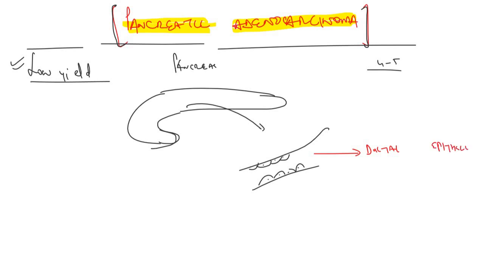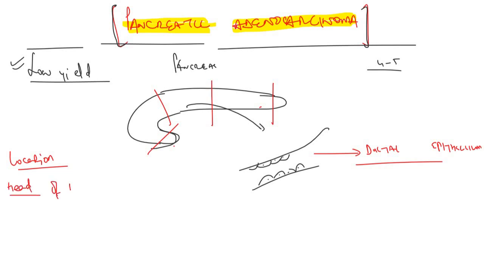Now this is the one thing. The second thing is where does the pancreatic adenocarcinoma arise? Does it arise in the uncinate process? Does it arise in the head? Does it arise in the body? Does it arise in the tail? So the most common location of pancreatic adenocarcinoma is the head of the pancreas.